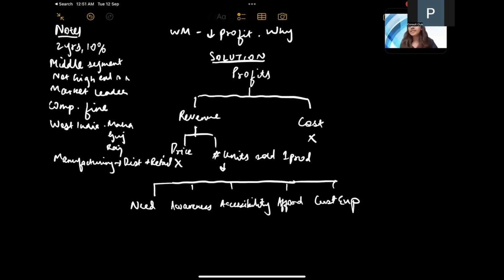Next is accessibility. Is the product actually able to reach the customer? Do they have access to the product? Are they able to purchase the product or not? Next is the affordability. Is the customer able to afford the product? And lastly, we have the customer experience. What is the overall experience of the customer in terms of the services provided by the firm, and other after sales services, etc.